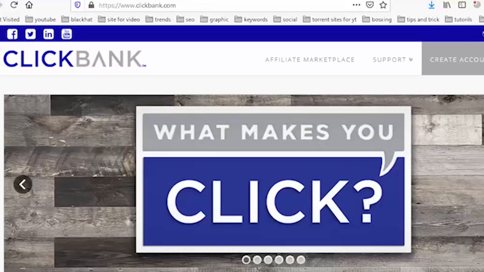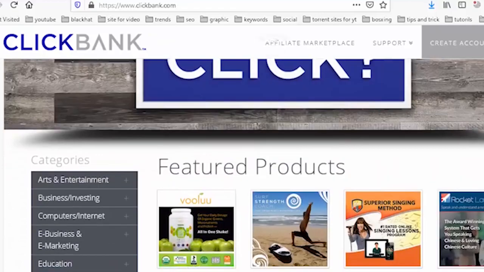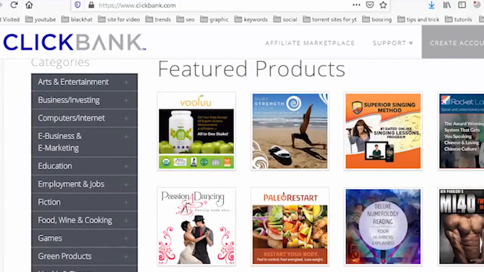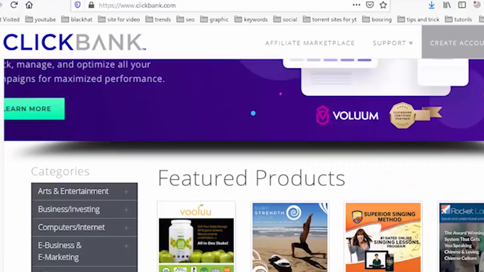To get started, I'll create a ClickBank account and click on Top Offers to see which products other affiliate marketers are having success with. I can also see how much I'll earn per conversion by looking at the right-hand side of the page.